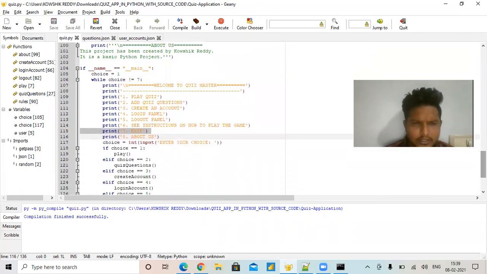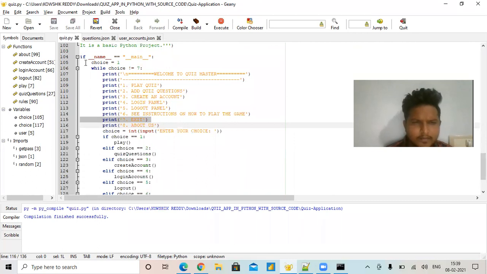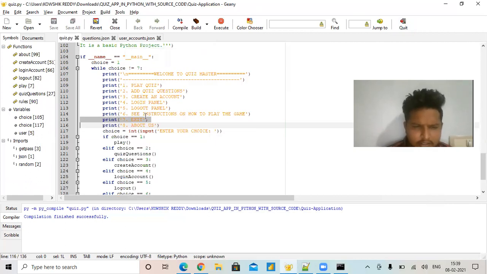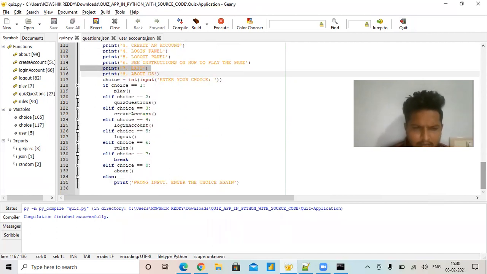And we can show the code here. This is my input panel code. The input panel contains these functions. If you pick these correct functions only, you can access the modules. If you pick any other number, you will get this error: wrong input, enter your number again.